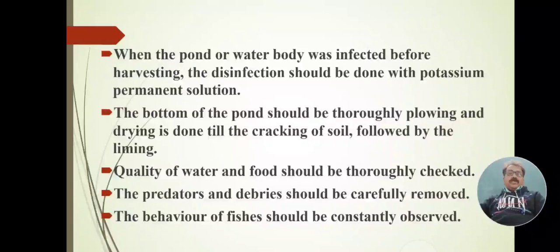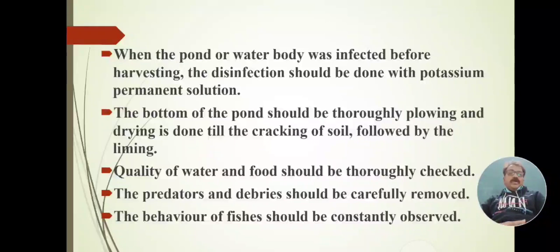Next, control measures when the pond or water body has been infected before harvesting. When the pond or water body was infected before harvesting, disinfection should be done with potassium permanganate.